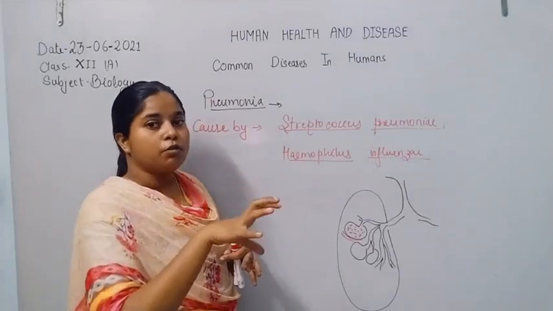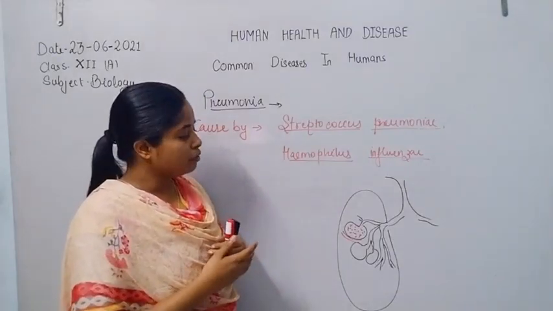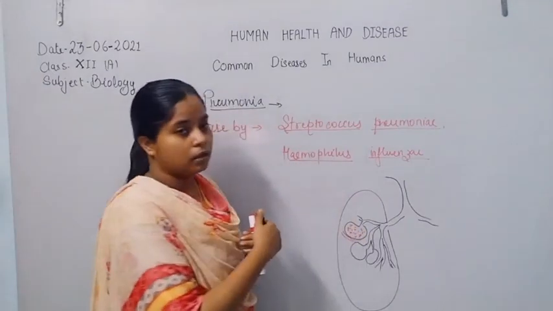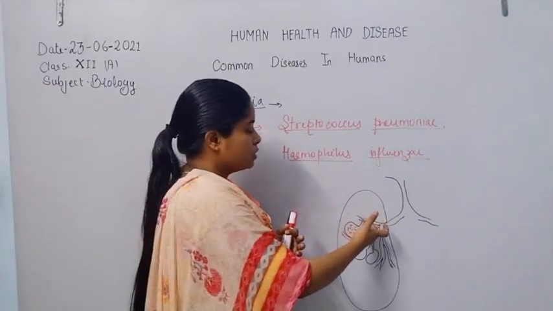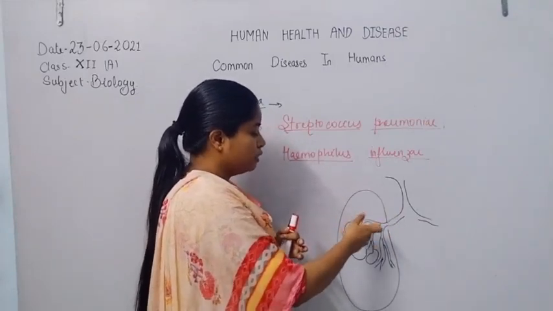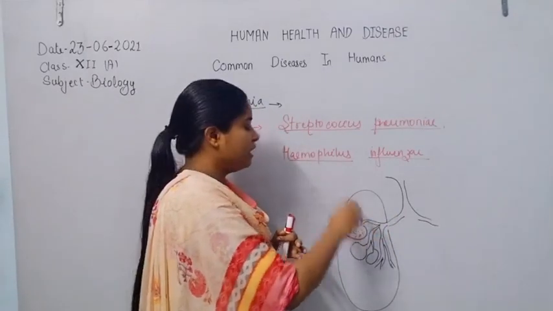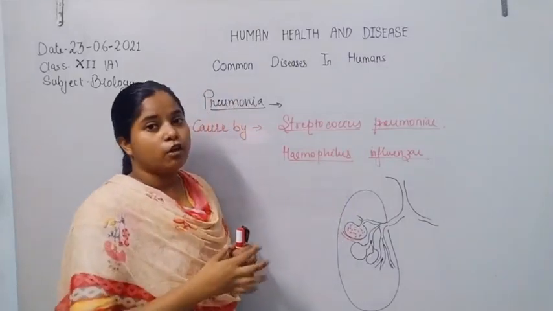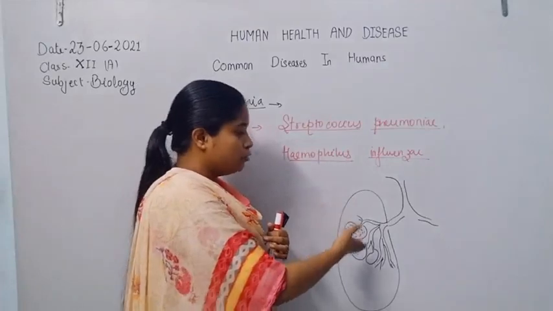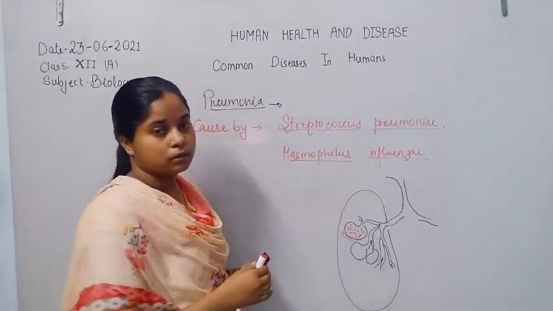If the lung alveoli are filled with mucus, oxygen cannot enter the lung alveoli, because they are filled with fluid, or sometimes with blood. Due to this, oxygen cannot easily diffuse across the membrane.